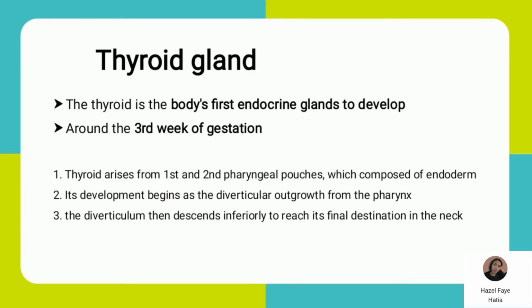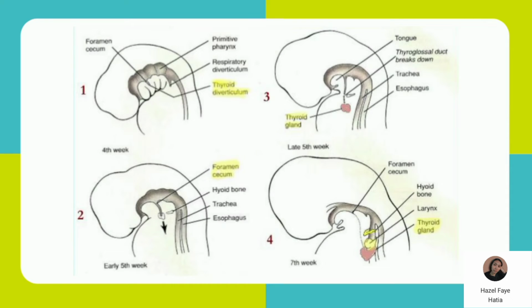So, the thyroid arises from the first and second pharyngeal pouches, which are composed of endodermal cells. So, its development begins as a diverticular outgrowth from the pharynx, and this diverticulum then descends inferiorly to reach its final destination in the neck. So, from the first image sa 4th week, yung endodermal cells of primitive pharynx nagpa-proliferate or nagkakaroon ng rapid production of cells para mabuo yung diverticulum.